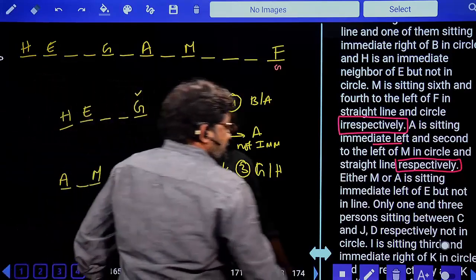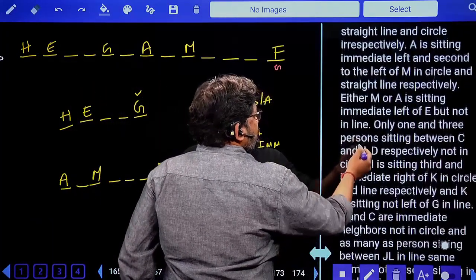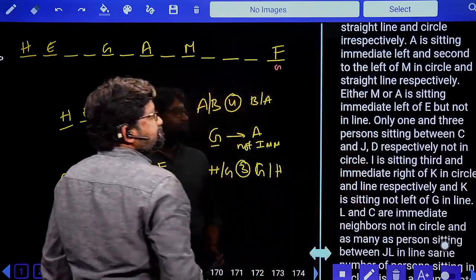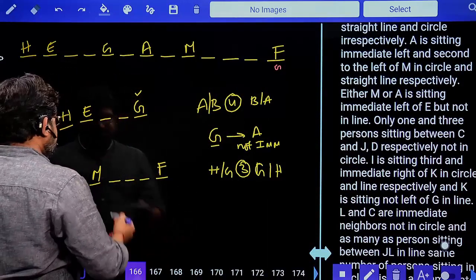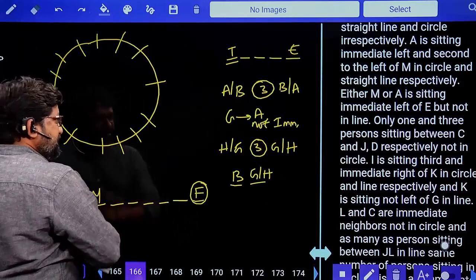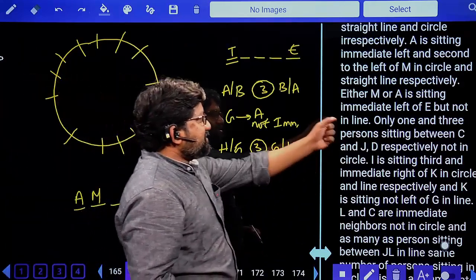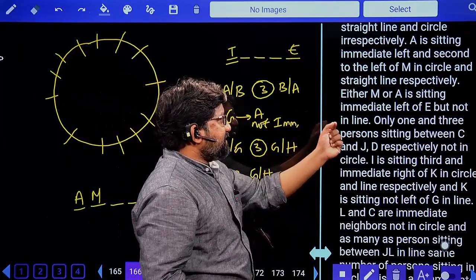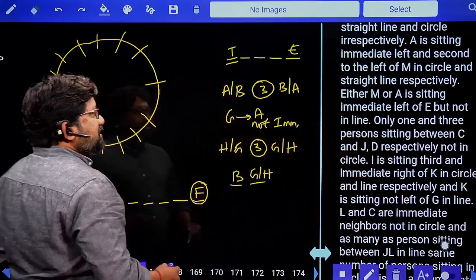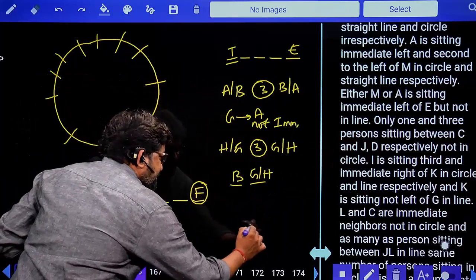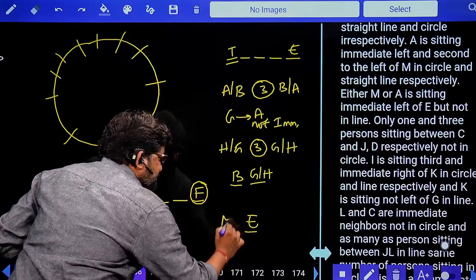Next. Respectively is done now. A is sitting to the immediate left and second to left of M in circle and straight line respectively. Circle also immediate left. Fixed. Next, either M or A is sitting to the immediate left of E but not in line. Not in line, then it should be circle. So either M or A is sitting to the immediate left of E. It should be M or A.